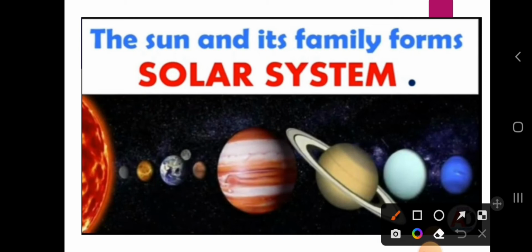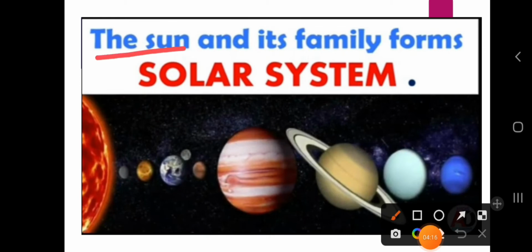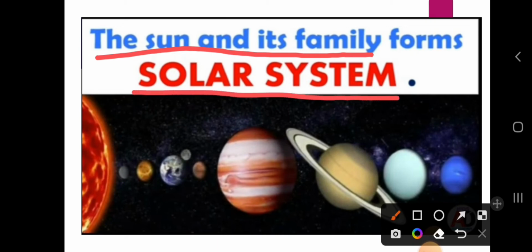So what do we mean by the solar system? This is nothing but the sun. The sun is also a star. So the sun and its family, family means the planets. The planets are the family members of the solar system.